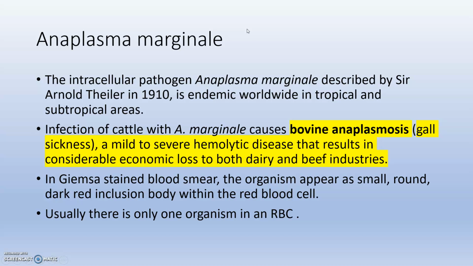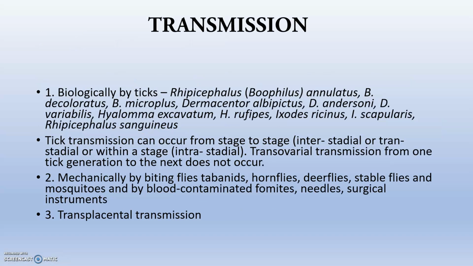It was first described by Arnold Theiler, and it causes an infection in cattle called bovine anaplasmosis, or gall sickness. It affects the gallbladder and produces mild to severe hemolytic disorders in the dairy and beef industries. It is a big problem. Usually there is only one organism in an RBC, but sometimes there are two or more organisms inside the RBC.